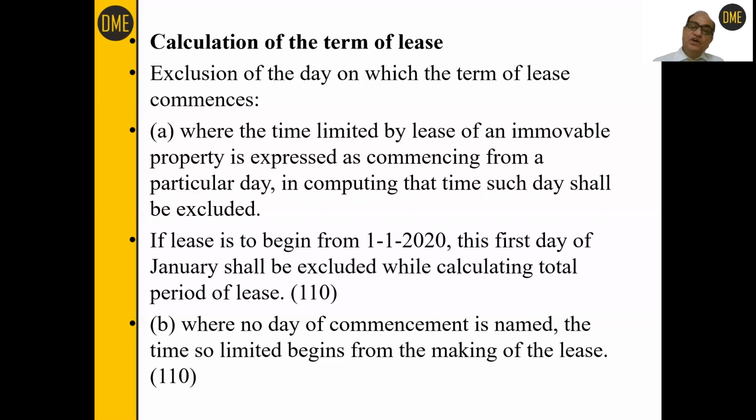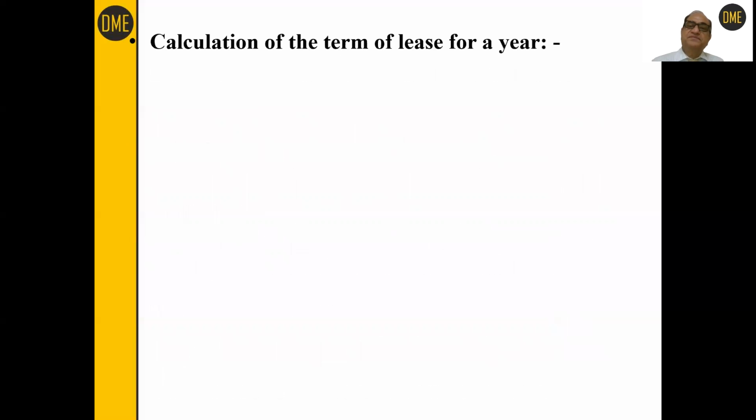And where no day of commencement is named, the time so limited begins from the making of the lease. That is the date of the lease, when the lease was actually made, actually executed. So that date of execution shall also be excluded while calculating the term of the lease.